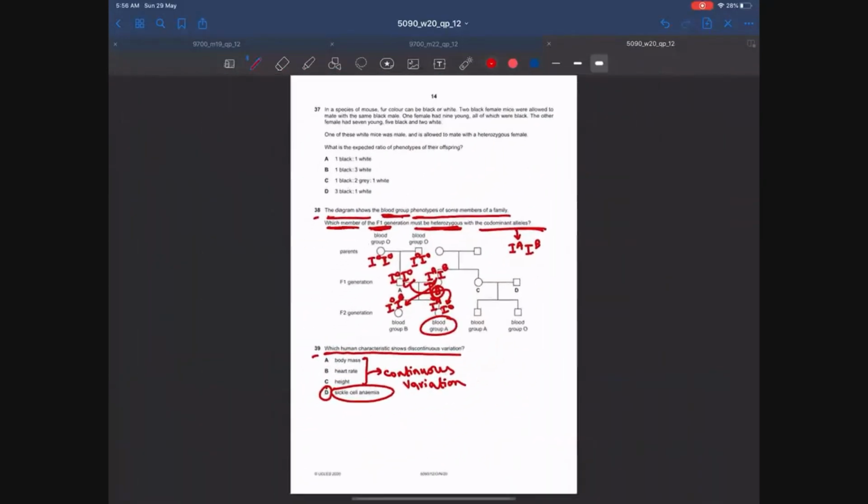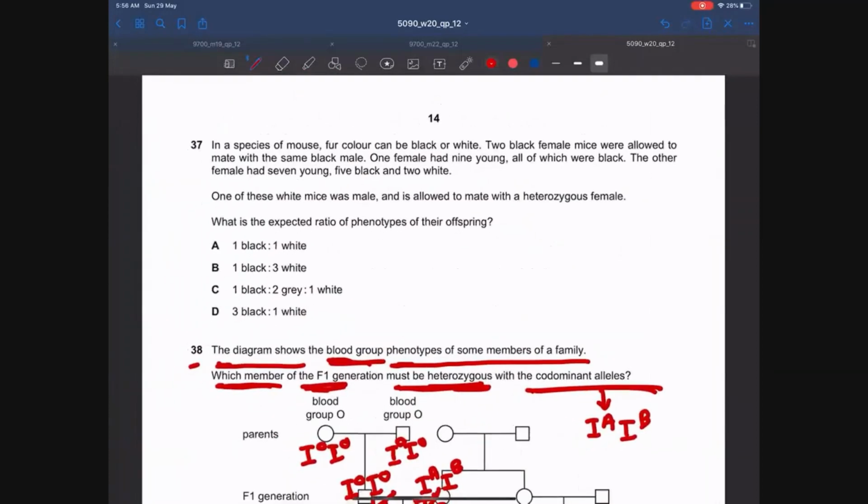The answer is B. Let's move on to MCQ number 37. In a species of mouse, fur color can be black or white. This means there's a single characteristic, that is the fur color, but that can be black or white. So one of these characteristics will be dominant and the other will be recessive, obviously. So we need to figure out whether the black trait or the white trait is dominant.